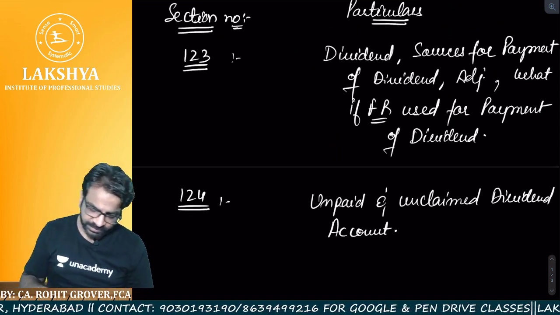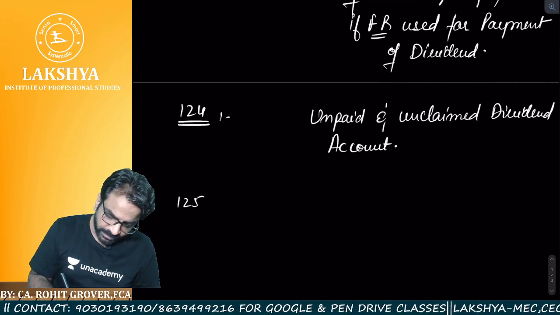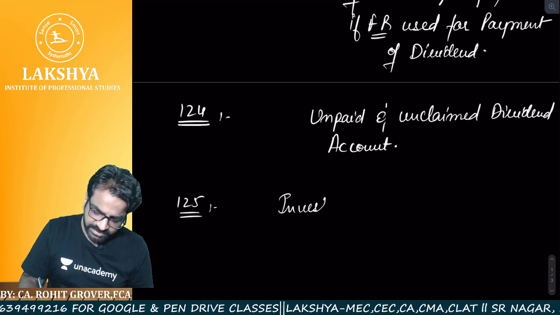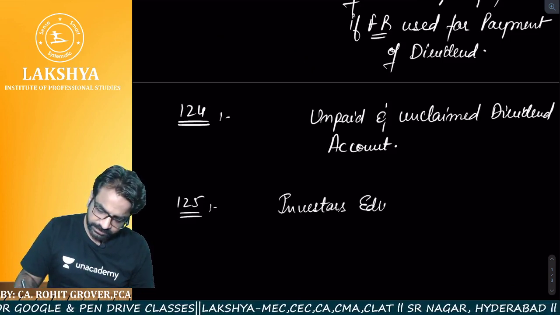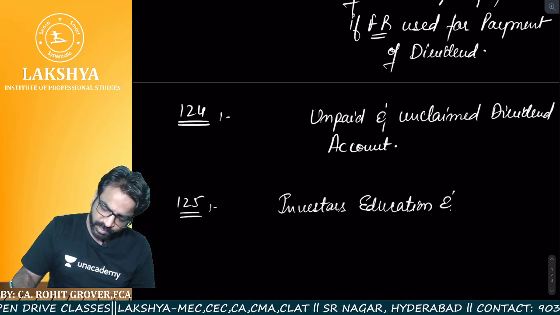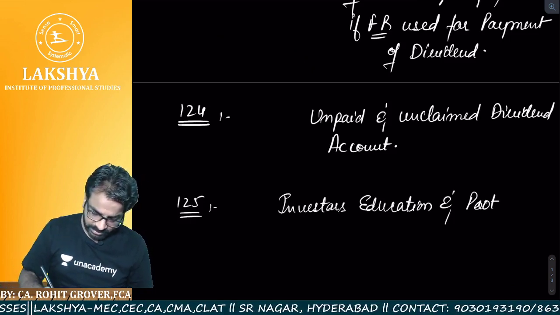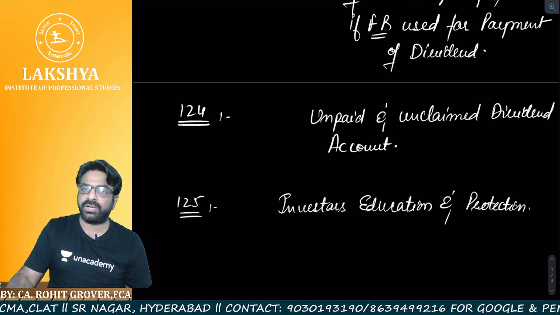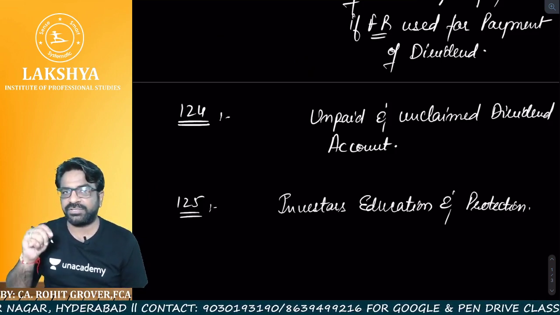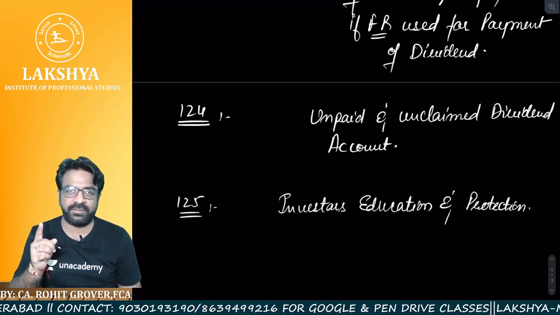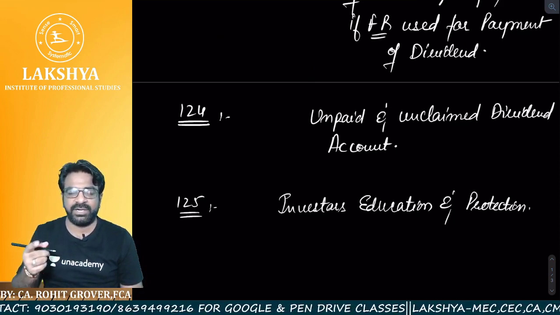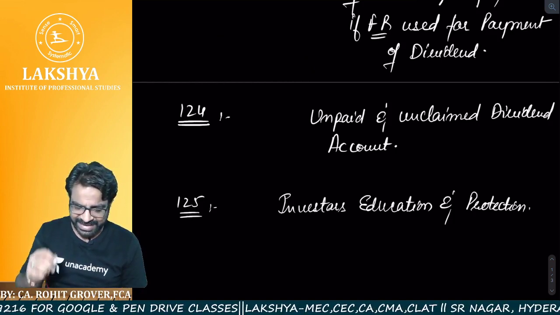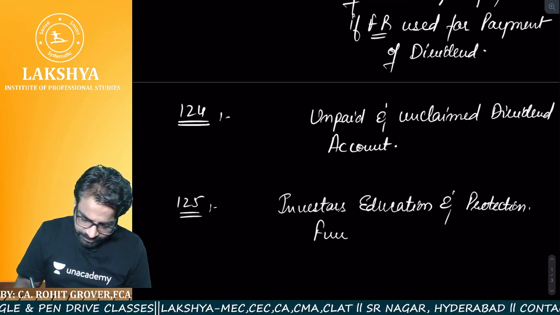Now see, next we have section number 125. What is the next section we have? Section 125, a very important section. It is known as investors education and protection fund. If you remember, while doing section number 143 subsection 3 in the company audit, there we understood, in the other statutory and legal requirements paragraph, whether the company has successfully transferred the balance to the IEPF fund or not. So all those provisions we are going to understand. So it is known as investors education and protection fund.